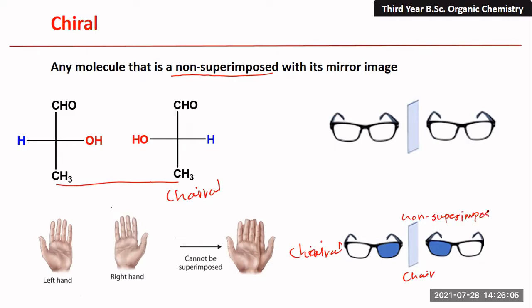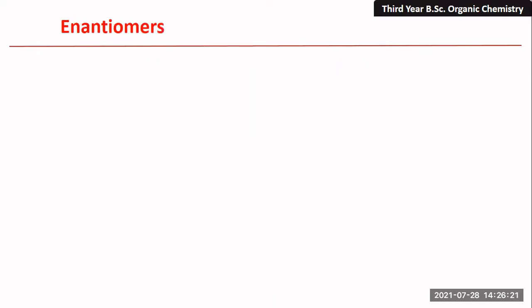Non-superimposable mirror images. This is the difference between chiral molecules, meaning those molecules which have enantiomers or isomers. These two isomers should not be superimposable with each other. Now let us understand what is meant by enantiomer.